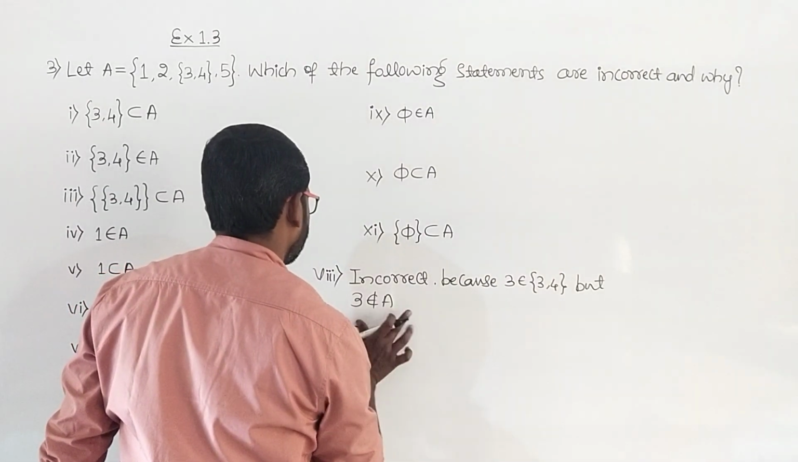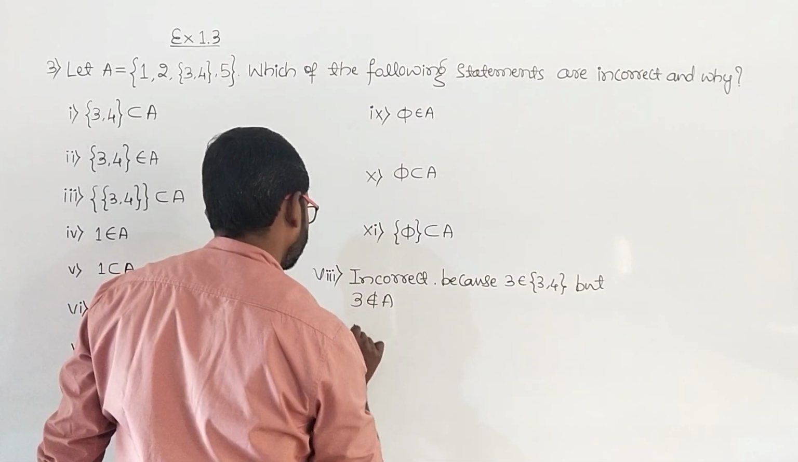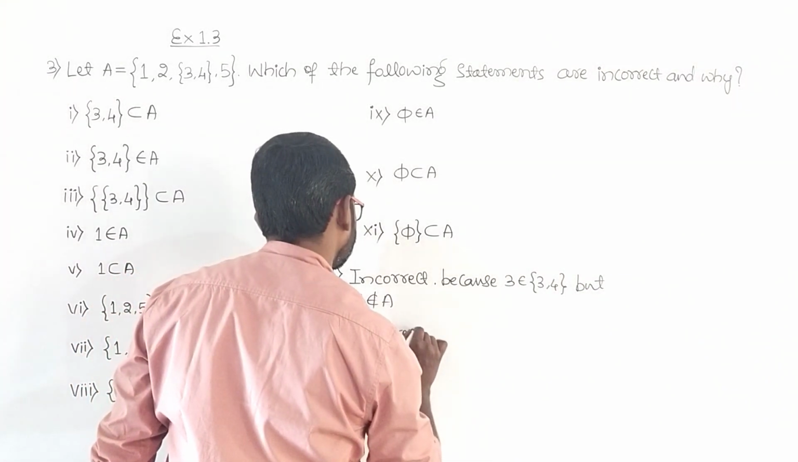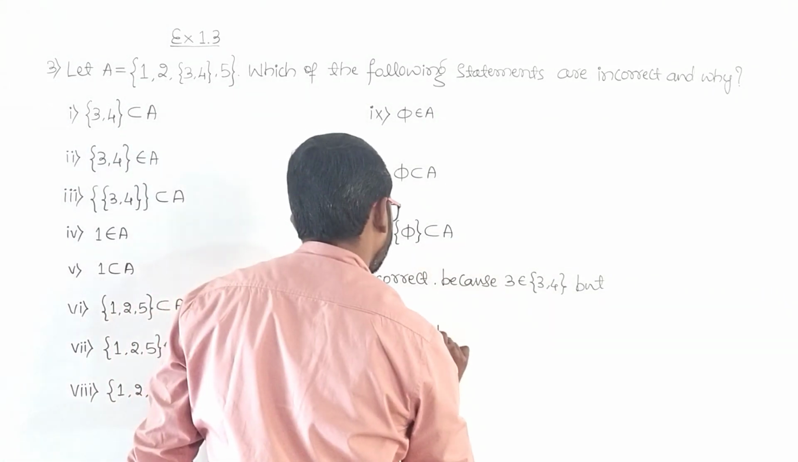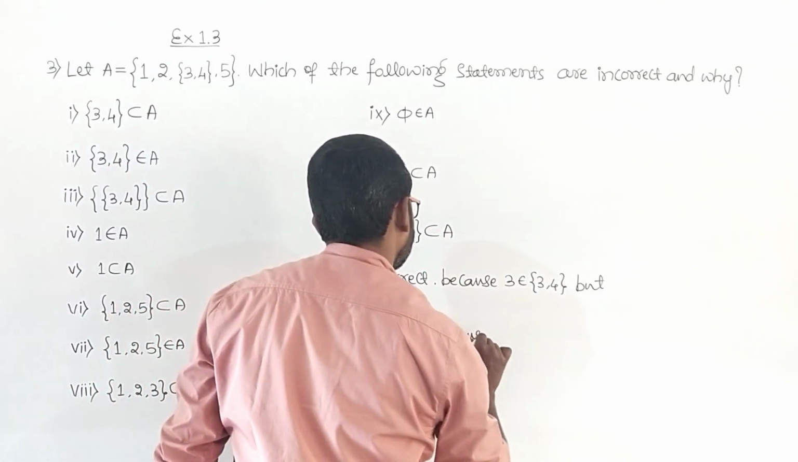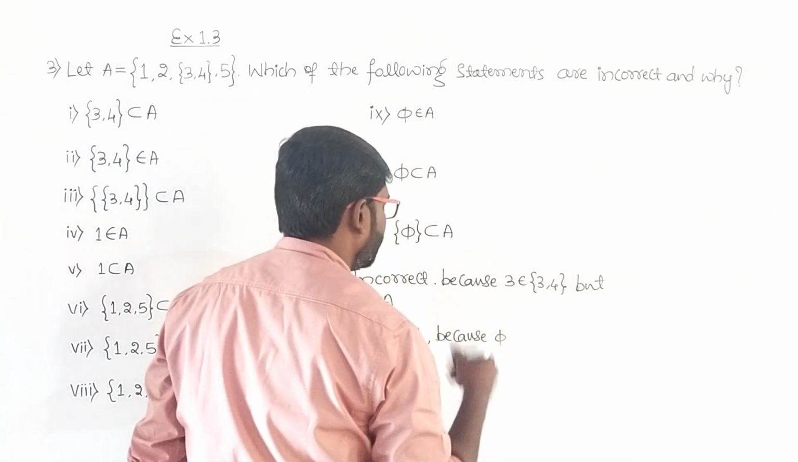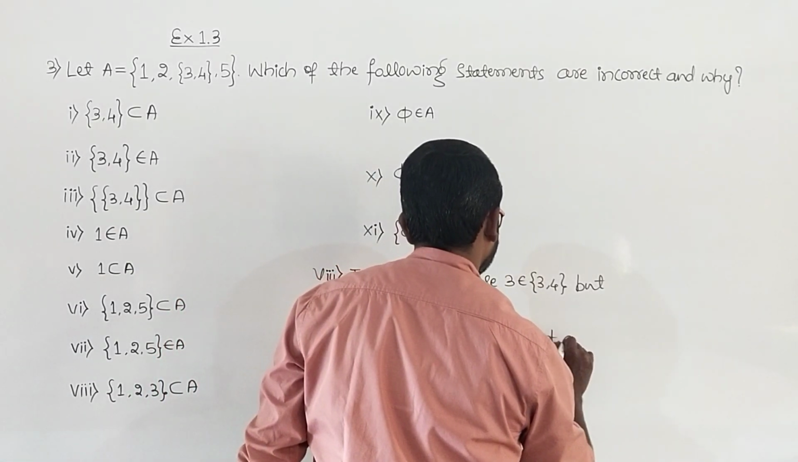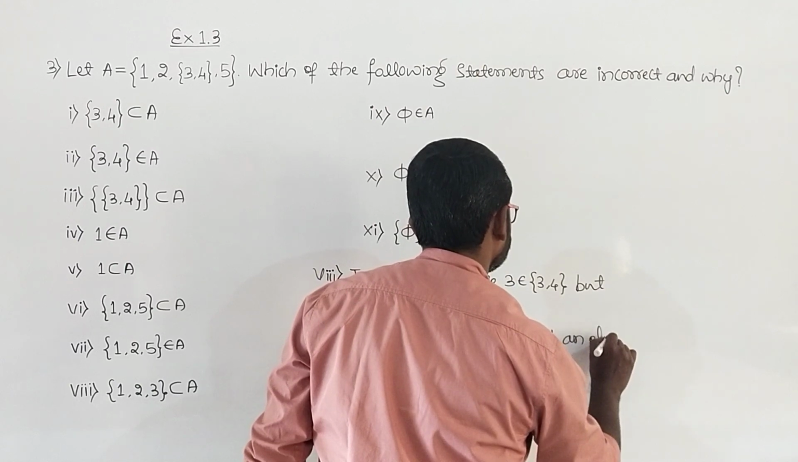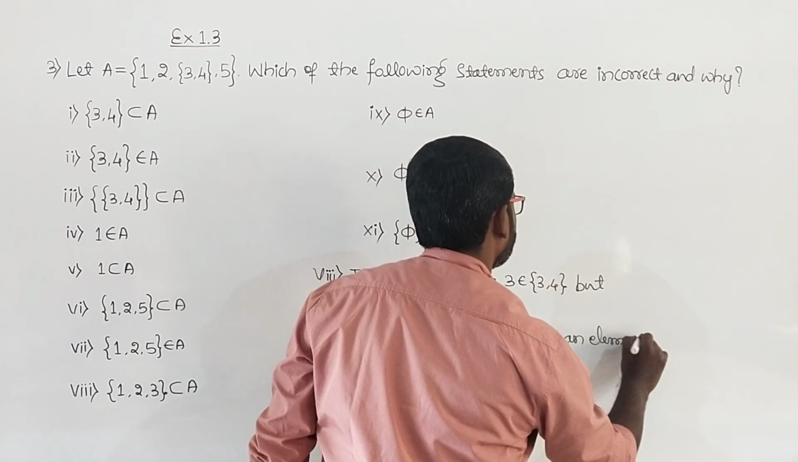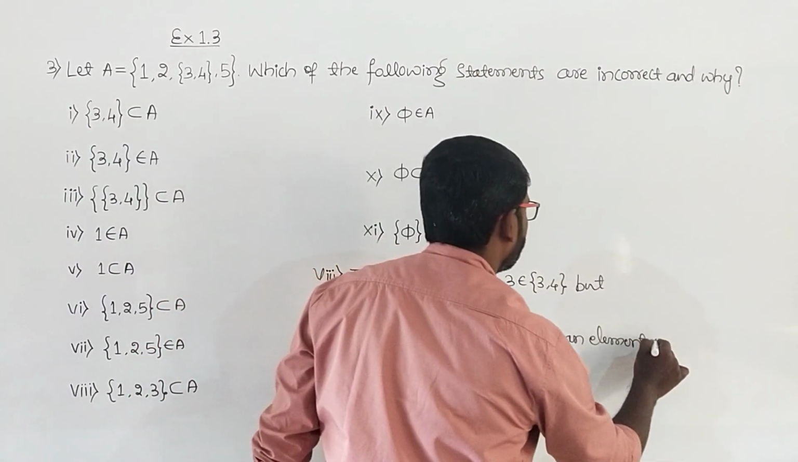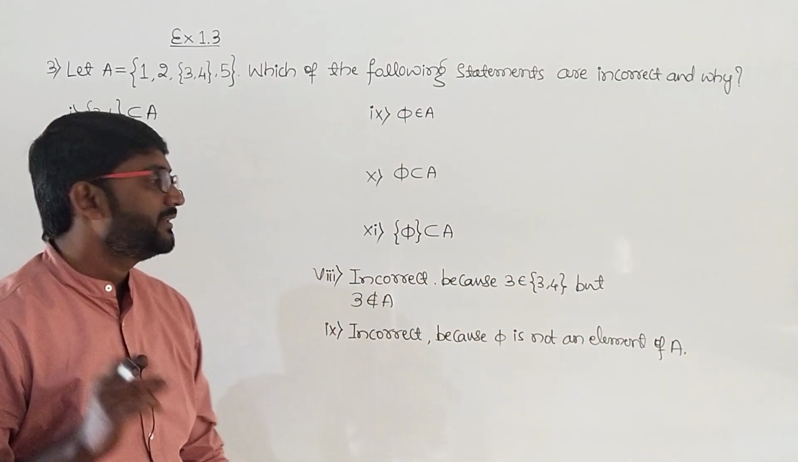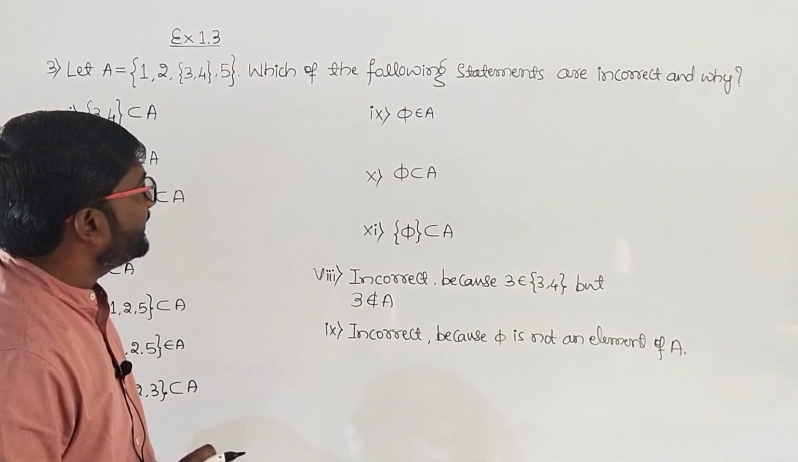I'll write incorrect. It is incorrect because pi is not an element of A. Pi is not an element of A. Then we'll take up the 10th one now.